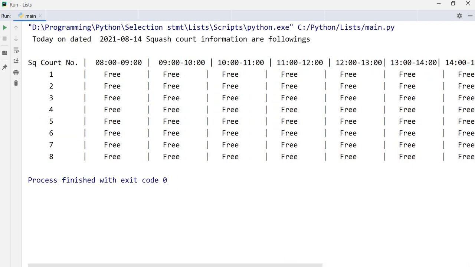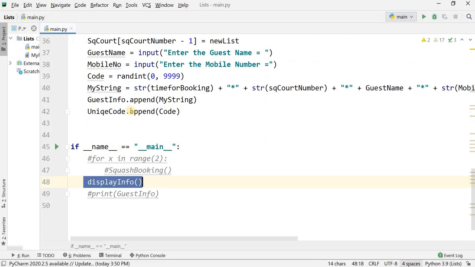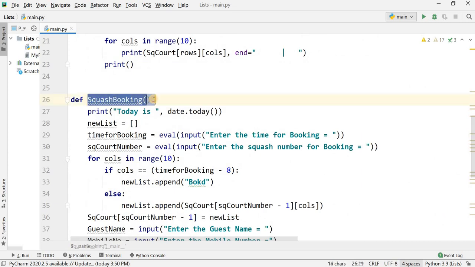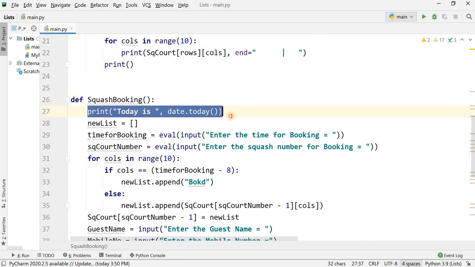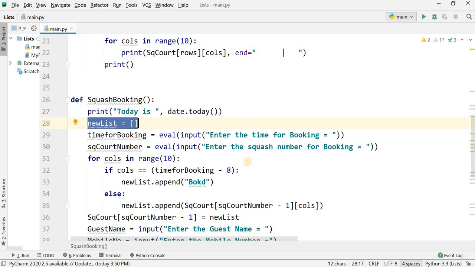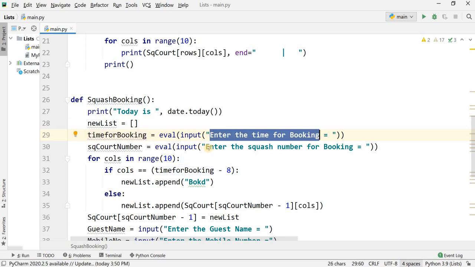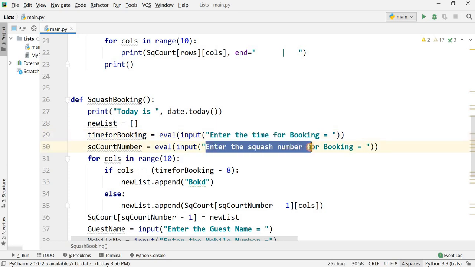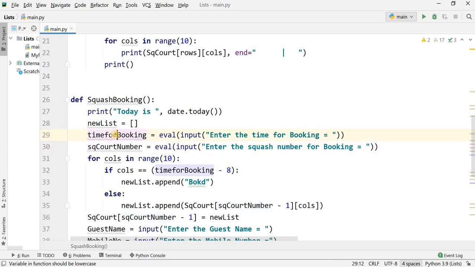Now I'm going to the booking method. What is the booking method? This is squash booking. What is going on? First of all, it will display today's date. This is a new list. Why do I need a new list? When I need to apply a change in a 2D list, I have to copy that row into a new list. I'm keeping the time for booking, which is entered by the user. The second parameter is the squash number for booking, that is the squash court number. This is the time that will be used to handle the column, and this is the number of rows.